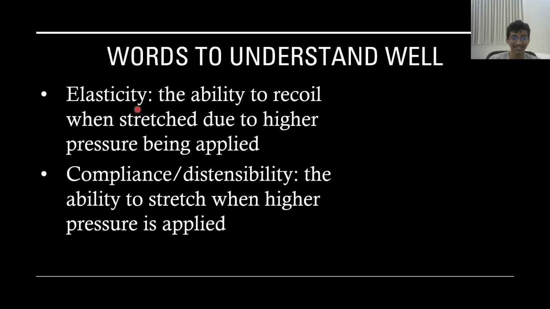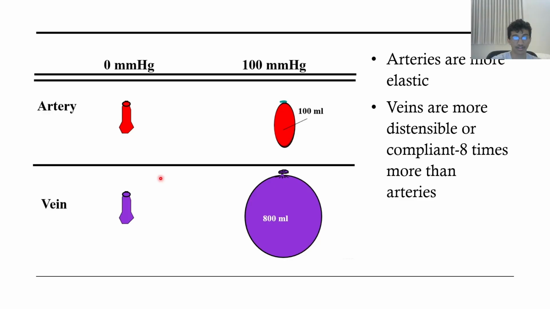Elasticity. Elasticity is the ability to recoil when stretched due to high pressure being applied, when we talk about blood vessels. Compliance and distensibility is the ability to stretch when higher pressure is applied. So the difference between elasticity and compliance is when you stretch an elastic object, it recoils. When you stretch a compliant object, it stays stretched. That's the difference.